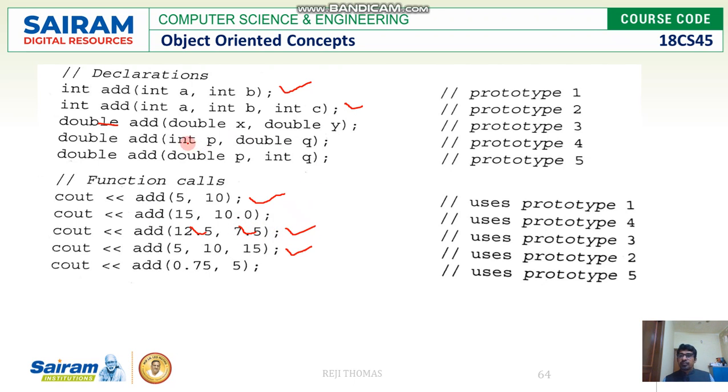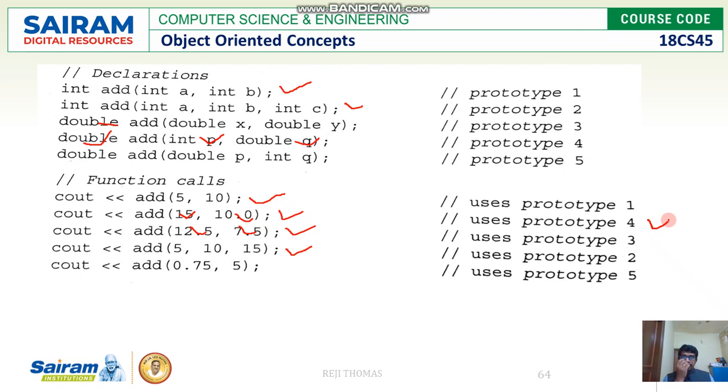And for the prototype fourth one, the first parameter should be integer, the second should be double, and it should return a double value. So we have to take integer and double. The first one is integer here and this is the double value. For the fourth one, this will be selected.